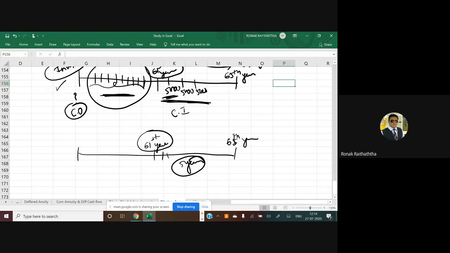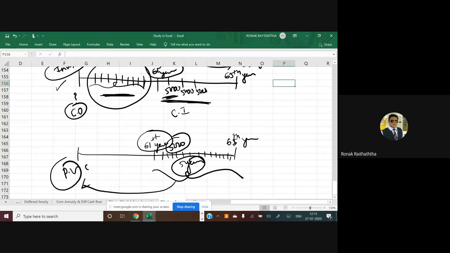Try to understand. Every month he is going to invest some amount. Some amount, meaning if 5,000 rupees is fixed, then this will be called an annuity. So if you want to know what will be the present value of all these investments right now, then also deferred annuity will be applicable. That is the third interpretation.